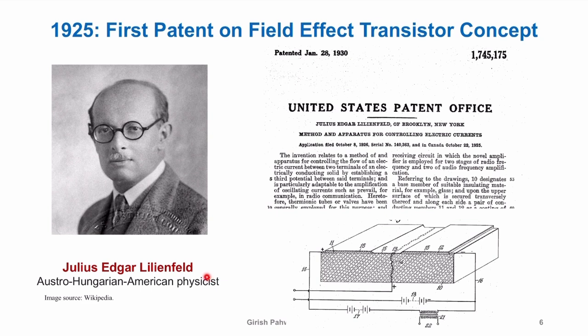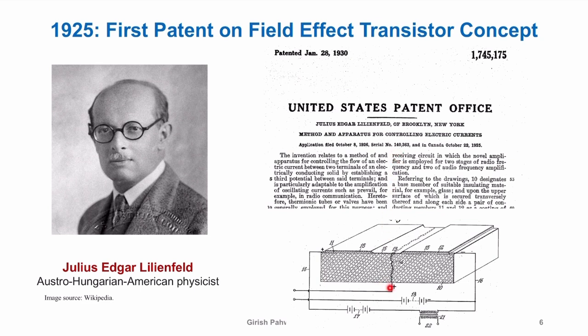he gave a concept that you can control the flow of current going through two terminals by applying a vertical electric field through a third terminal. Say there are two terminals here. I can control the flow of electrons moving from here to here by the application of an electric field through a third terminal in this direction.